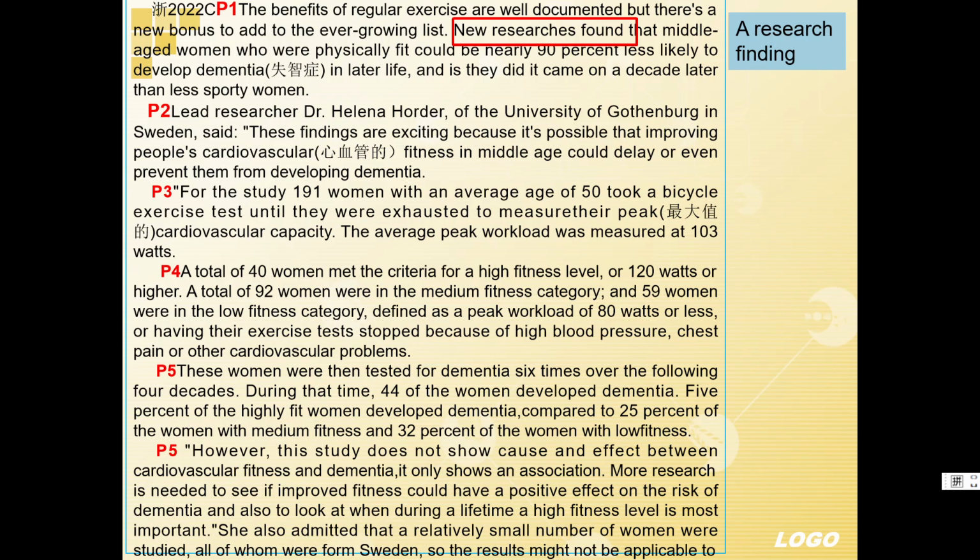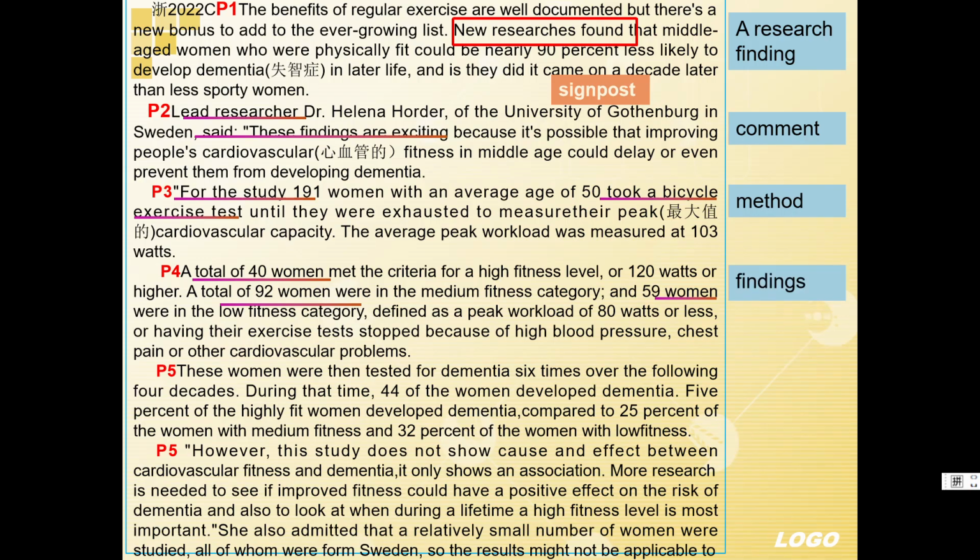As for paragraph 2, "lead researcher said, these findings are exciting," so we know this is a comment on the research. From paragraph 3, "for the study 191 women," we know this is the research method. As for paragraph 4, "a total of 40 women, a total of 92 women, and 59 women." These are the research findings.